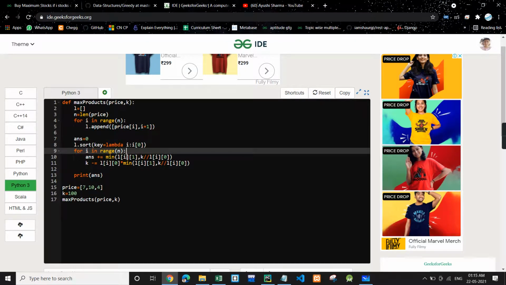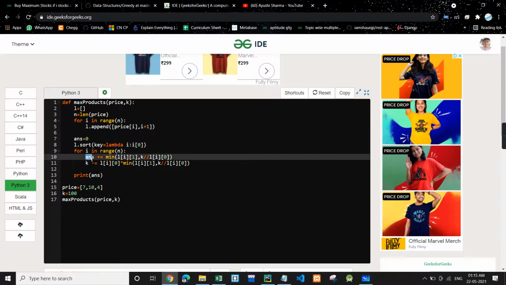And then we'll run a loop in which we will take the minimum of the utmost number of stocks, which is at I, right?